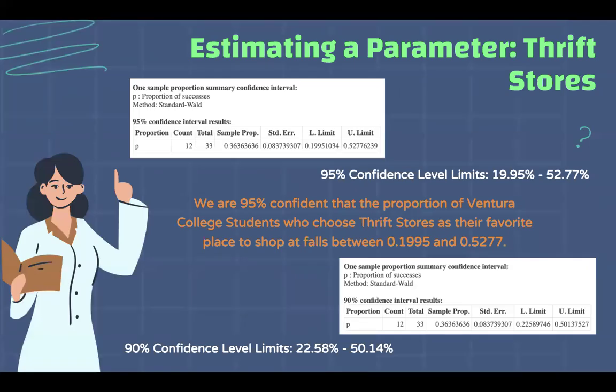Here, for estimating a parameter, I chose the question, what is your favorite store? And I decided to do a confidence interval to interpret how many people on the Ventura College campus choose thrift stores as their favorite place to shop at. My results for my 90% confidence interval, which is found at the bottom here, were